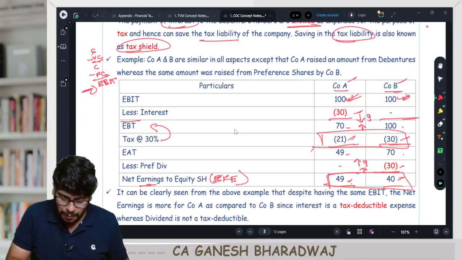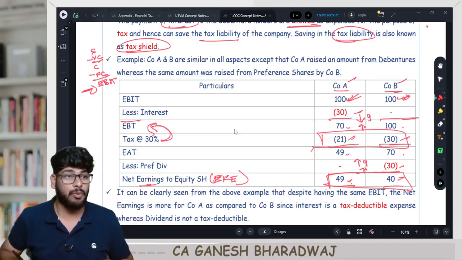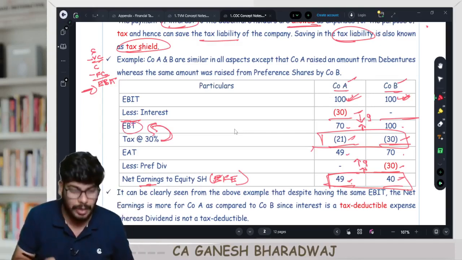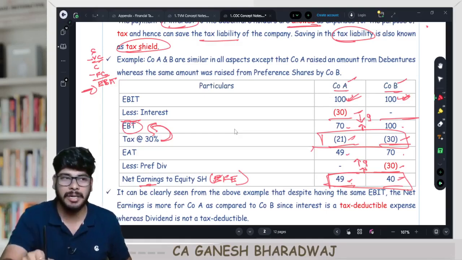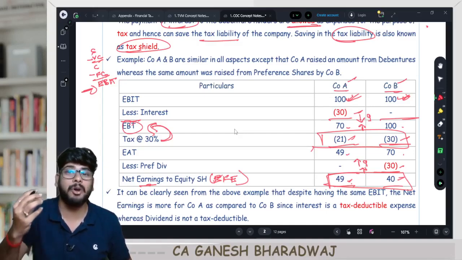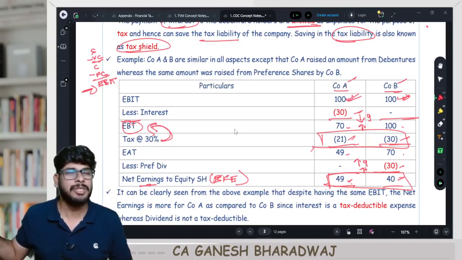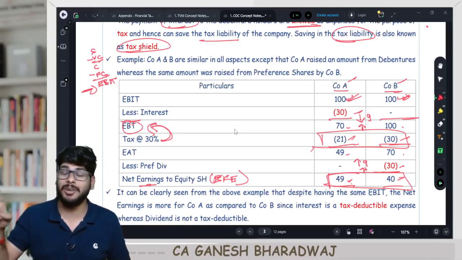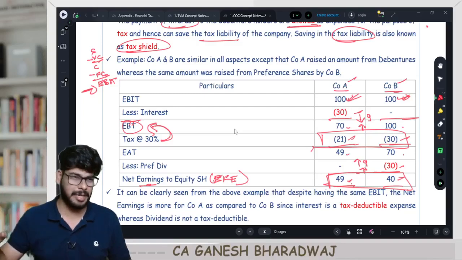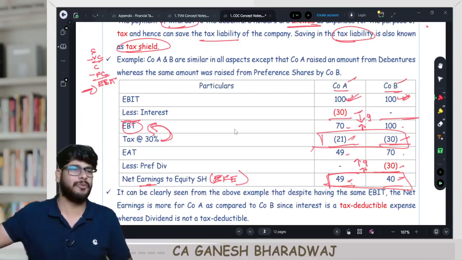Because the base for you to compute the tax is your earnings before tax. Agreeing with me? Now, for the purpose of computing the base to calculate tax, interest alone is allowed as a deduction. Why? Because preference dividend is not an expense, it is an appropriation of your profit. Because to some extent, even preference shareholders are called shareholders. Correct? So anything that you pay to a shareholder is not an expense, it is only an appropriation of profit. Though legally speaking they don't have any voting powers and all that, they are also treated as one shareholder only.